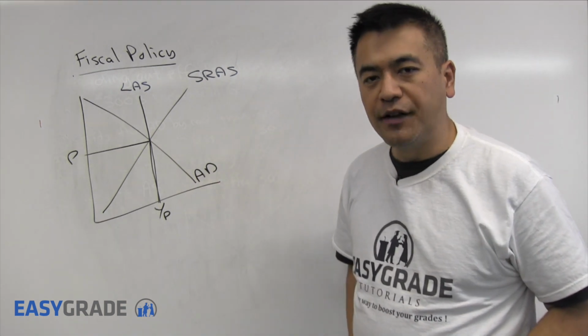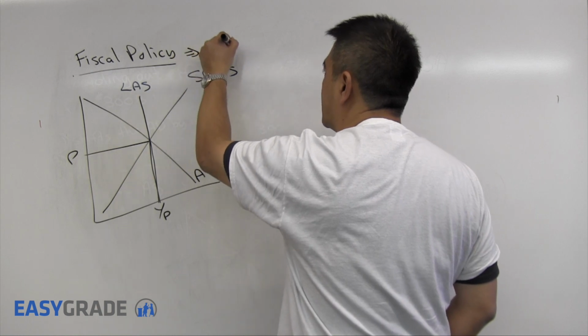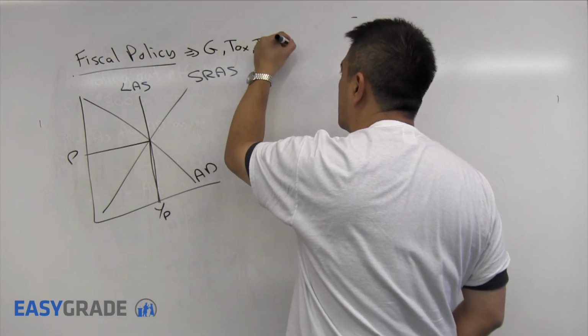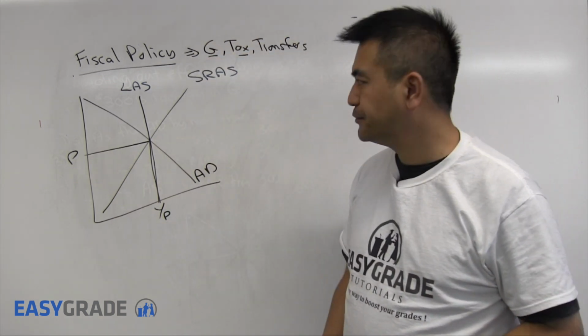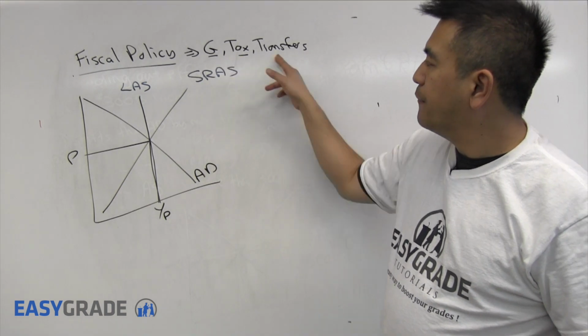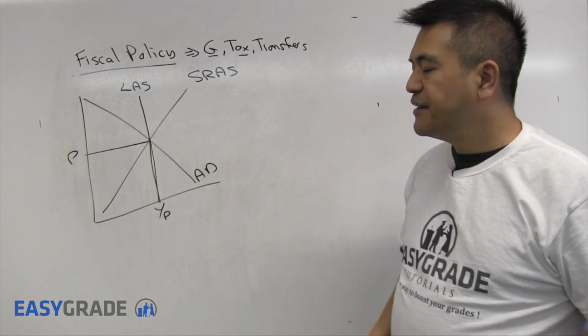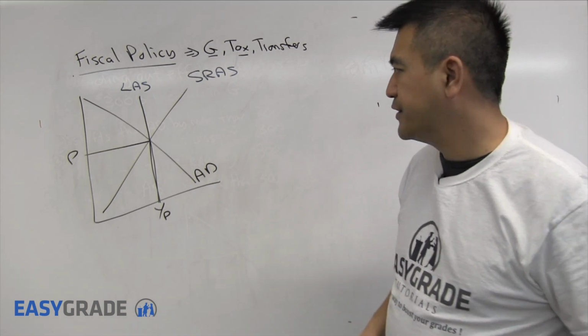What is fiscal policy? Fiscal policy is government spending, taxes, or transfer payments. Most of the time, the questions will be government spending and taxes. Fiscal policy will affect aggregate demand. Let's assume government spending increases.